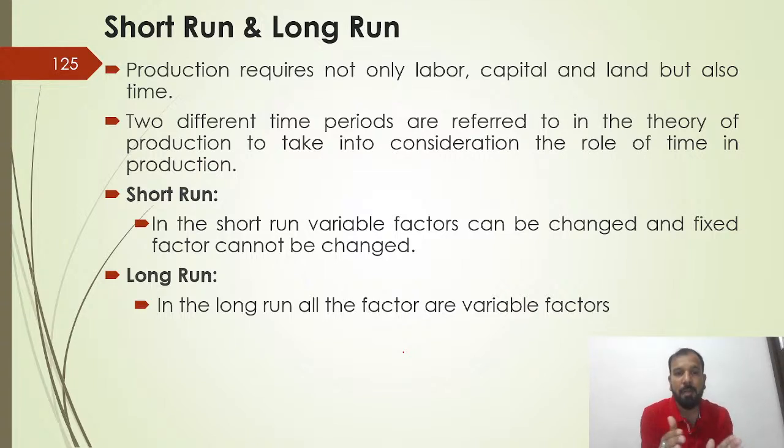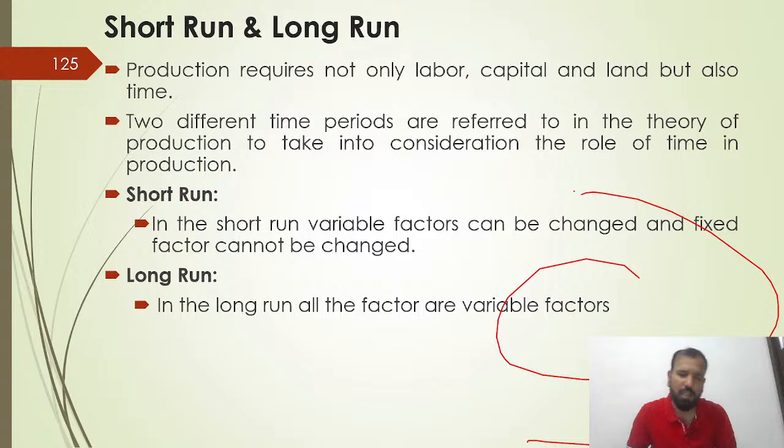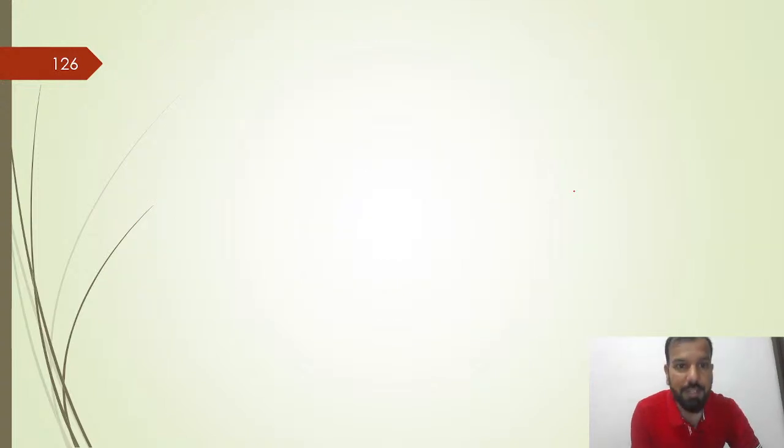Suppose that you are starting one manufacturing plant, you can change the variable factor the very next day and after 10 days, after 20 days. But you can't start new buildings. You can't buy new machinery. In the short run, only certain variable factors can be changed, fixed factors cannot be changed. But in the long run, all the factors are variable. You can change anything. Got it?